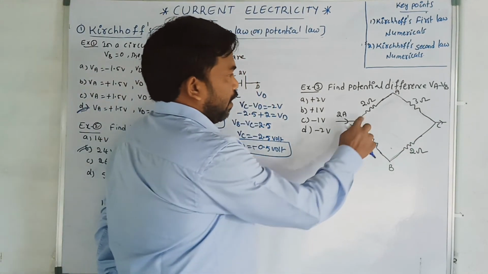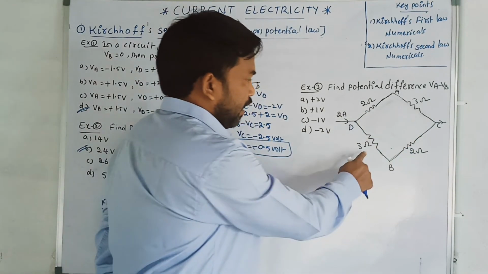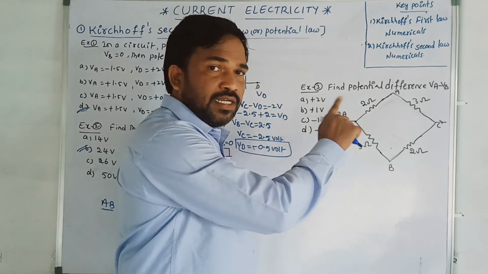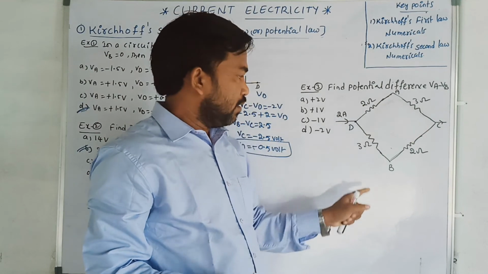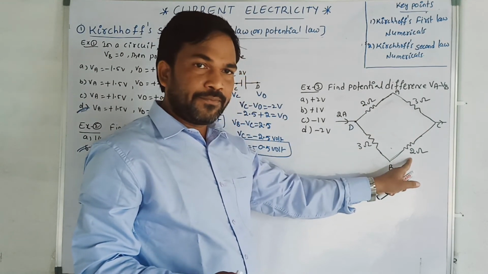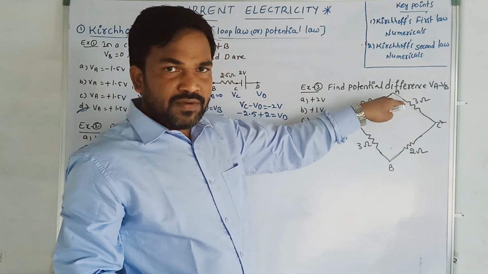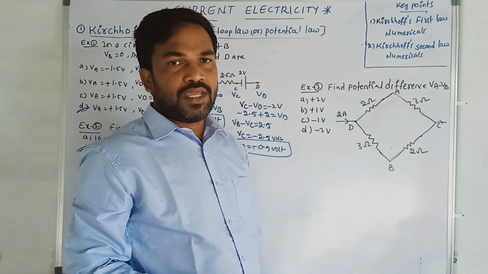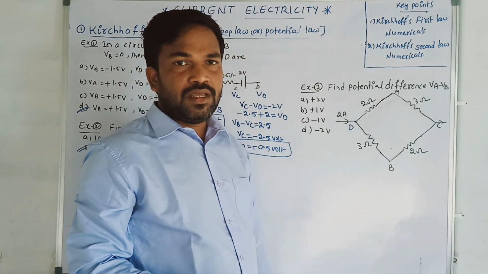Now, observe these two resistors which are in series and these two resistors which are in series. So, if the resistors are in series, what is the equivalent resistance? R1 plus R2, 2 plus 3, 5, and also 3 plus 2, 5. Okay, here also resistors are in series. Now, these equivalent resistance and here equivalent resistance, those are in parallel. The entire circuit is in parallel.